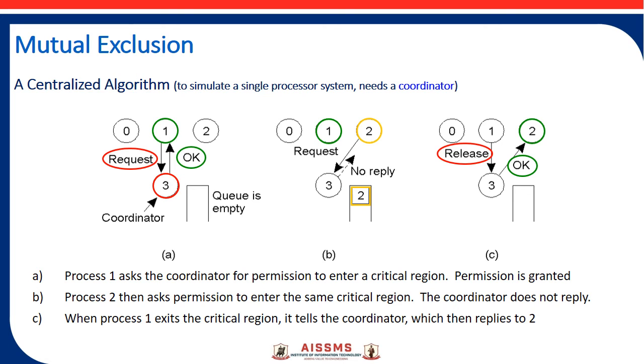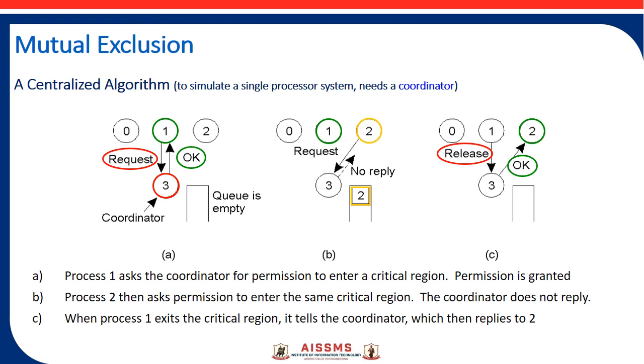Whenever process 1 finishes its task, it exits the critical section by sending a release message to the process coordinator. After getting the release message from process 1, the process coordinator, that means process 3, allows process 2 to enter the critical section. On receiving the reply, if any other process tries to enter a critical section, it is allowed by the process coordinator.